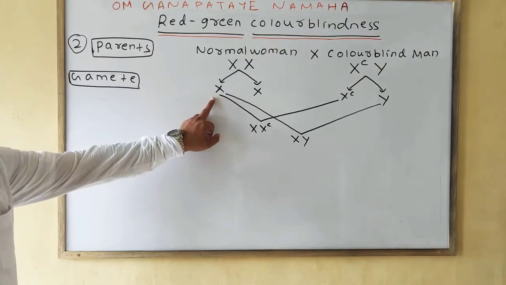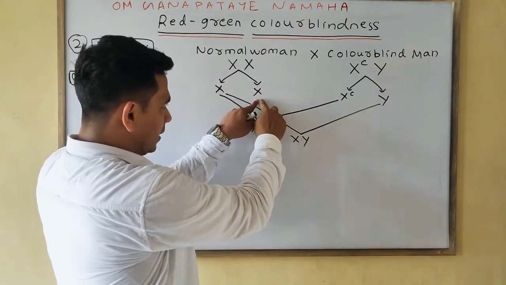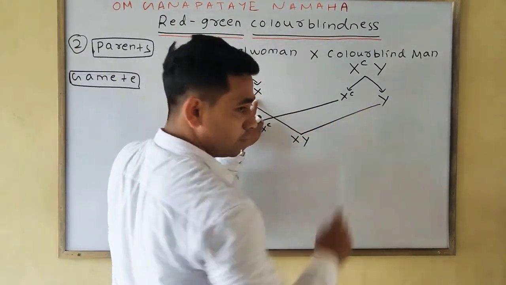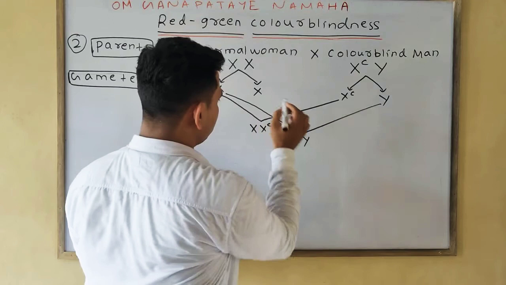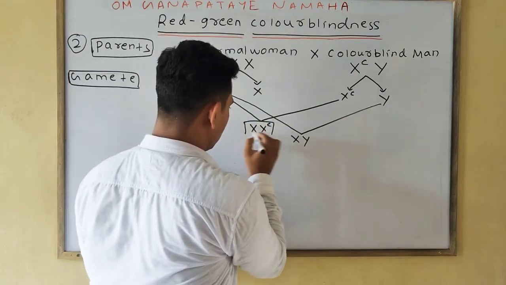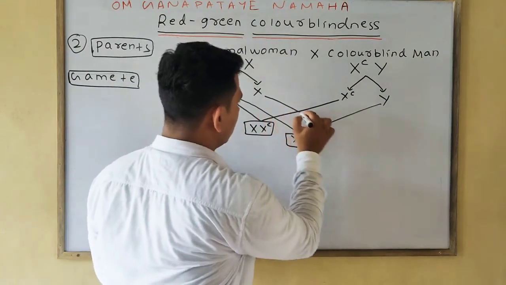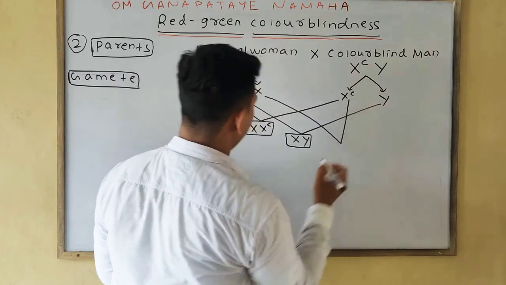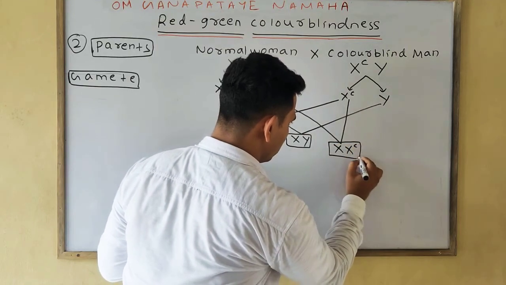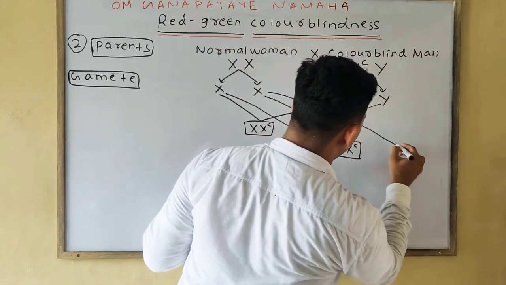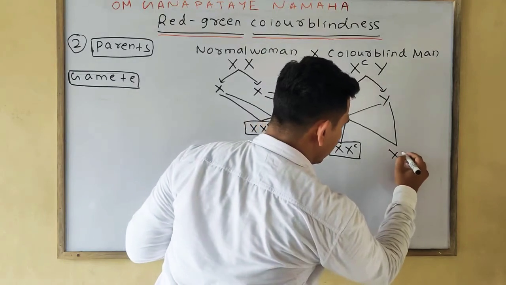Always remember, you cross the first one with this one, first and second, and this second one you will later cross with this one, so that you will not be confused. Do it serially. I will make this box so that it will be more prominent. Next you will cross this one with this one, we will find XXC. Lastly this one with this one, XY.